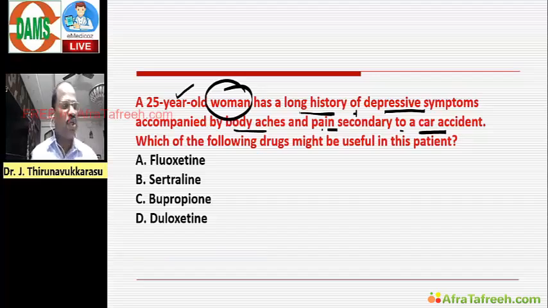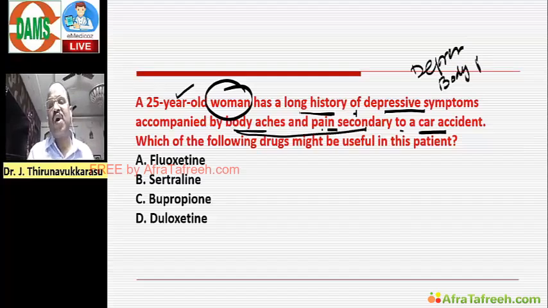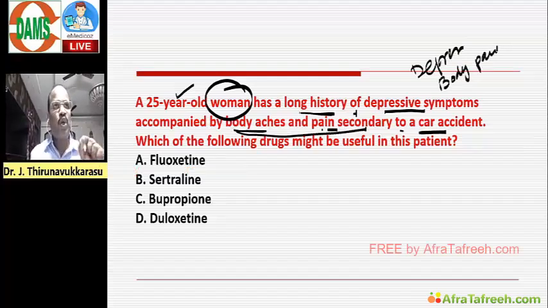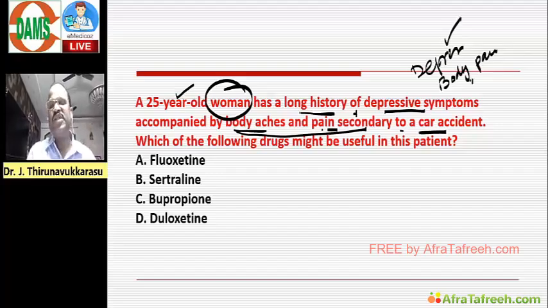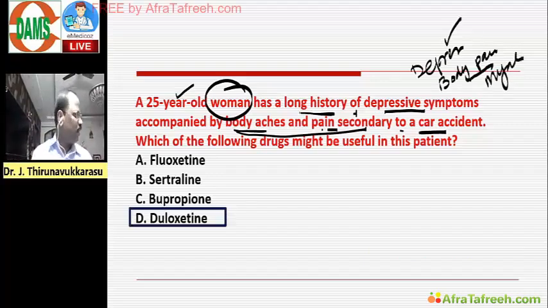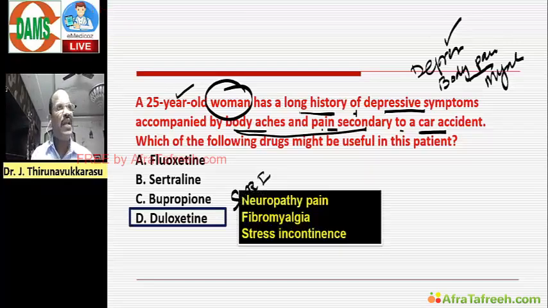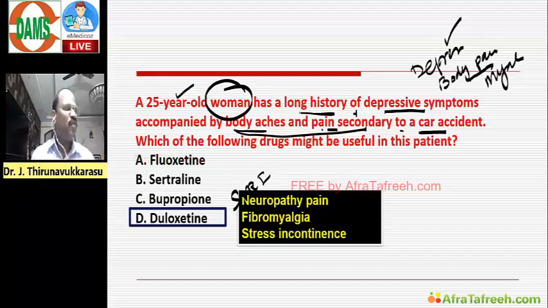For answering this question, you should know this patient has depression, so a lady with depression and having what? Body pain, secondary to a car accident. That means you should know which antidepressant is useful for treating depression as well as myalgia. The answer will be duloxetine. Duloxetine is an SNRI useful for treatment of depression as well as myalgia as well as stress incontinence. That clinical knowledge, if you have it in pharmacology, is very simple.